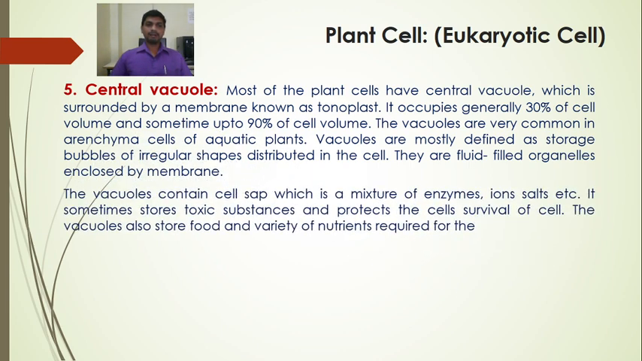Next to this, vacuoles contain cell sap, which is a mixture of enzymes, ions, salts, etc. It sometimes stores toxic substances and protects the cell. The vacuoles also store food and a variety of nutrients required for the survival of the cell. So the vacuole stores the toxic substances and protects the cell. The vacuole also stores food material and a variety of nutrients required for the survival of the cell. So this is all about the vacuole.